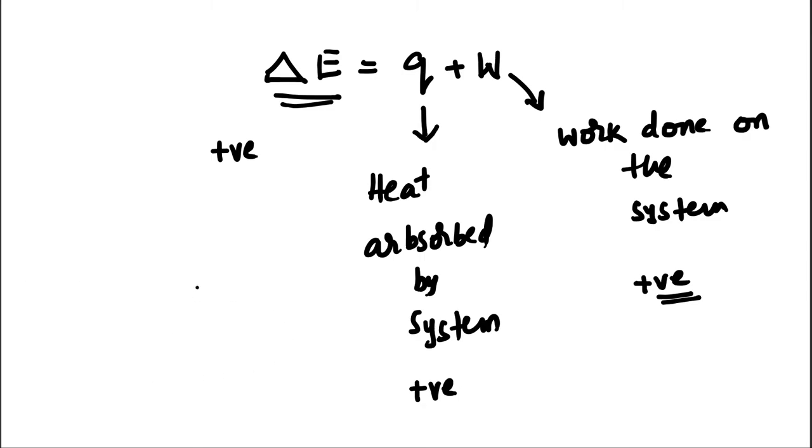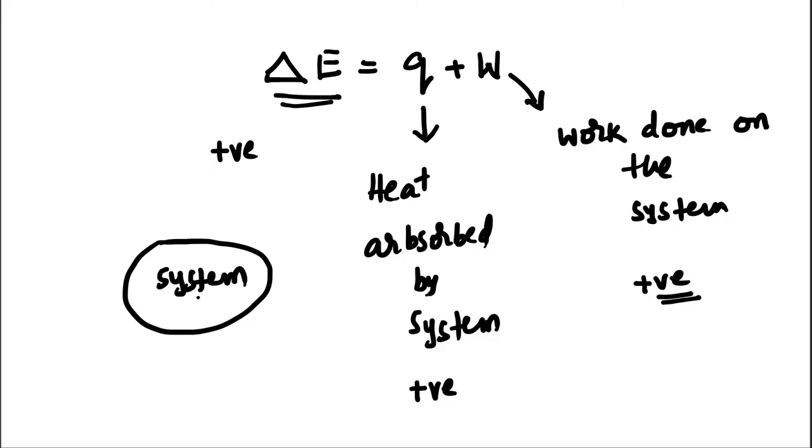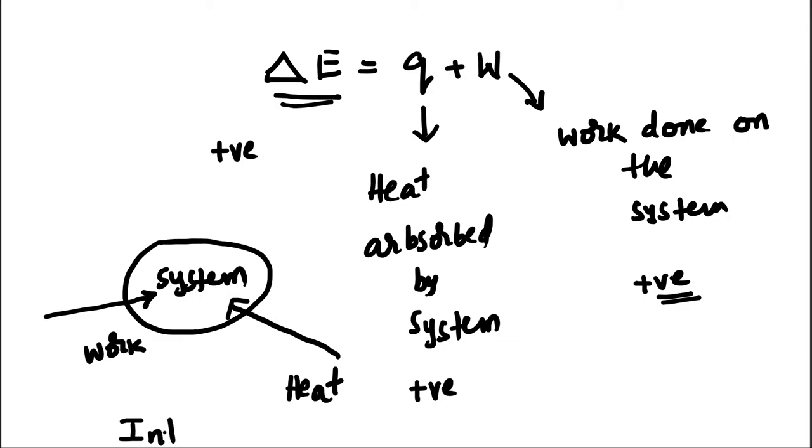So let's see in a systematic way. Let's say this is a system. Now, into this system, heat is flowing, and also we are doing work on the system. As a result, what happens? The energy of the system increases. That energy is known as internal energy.